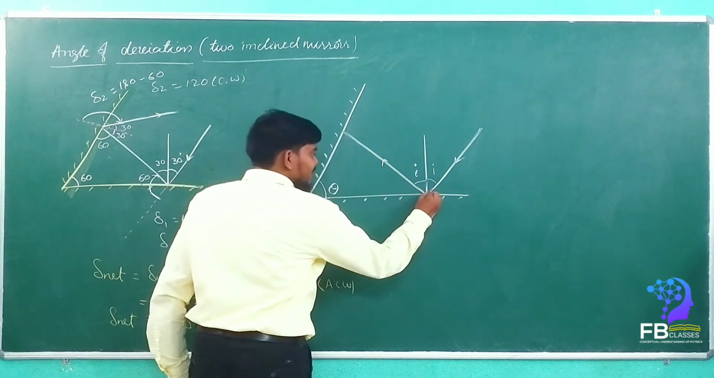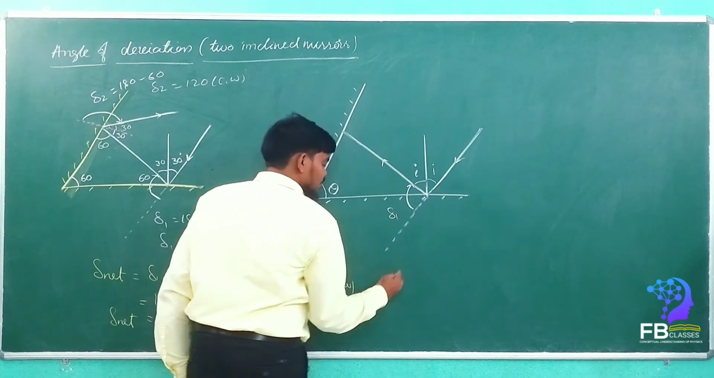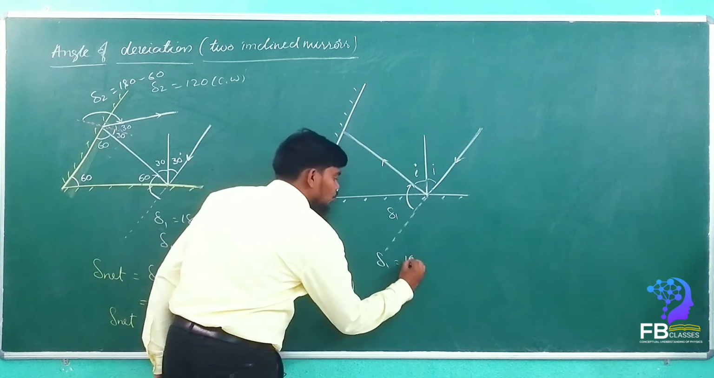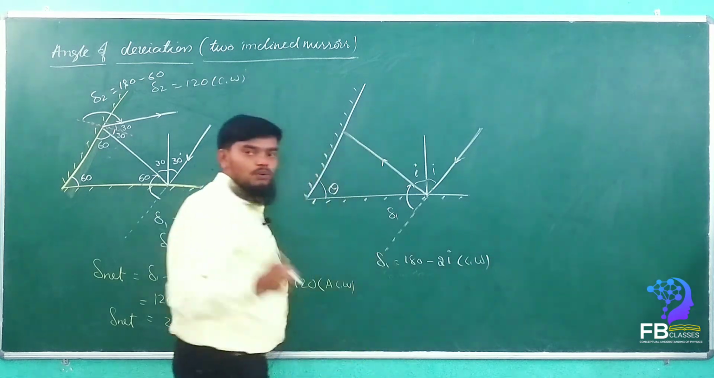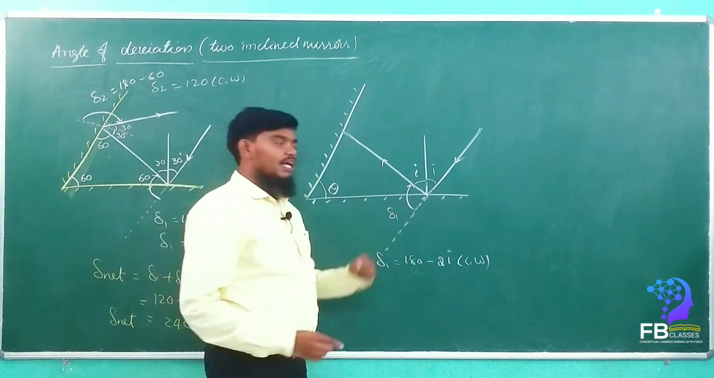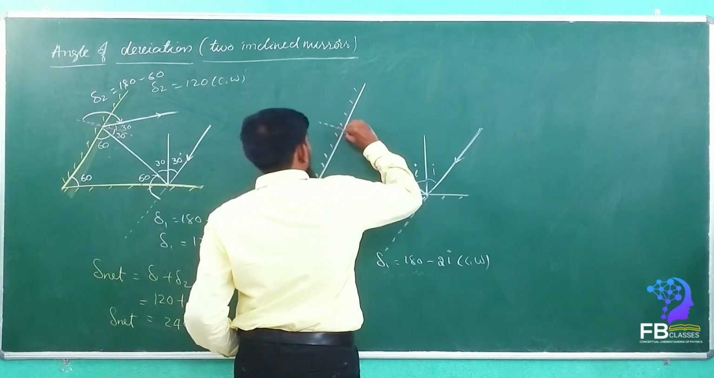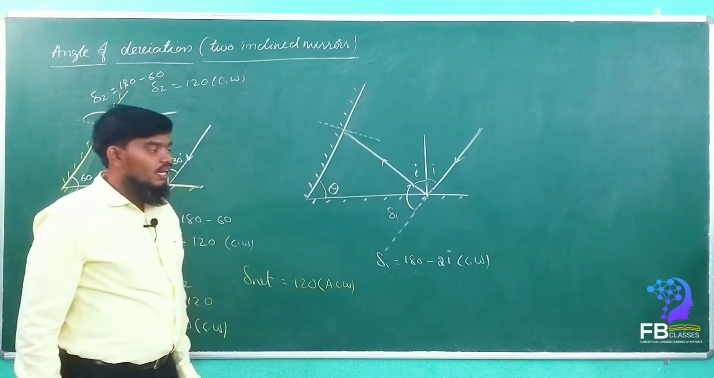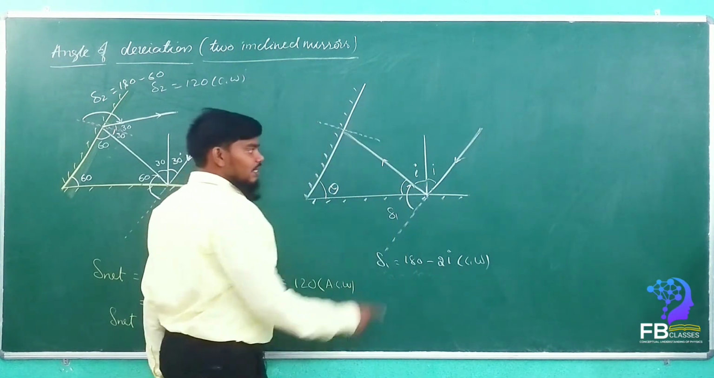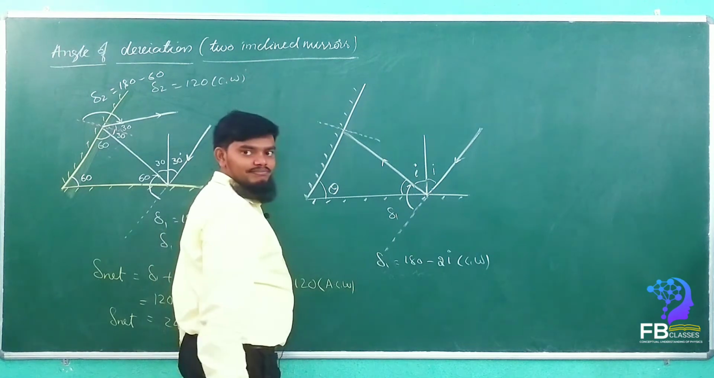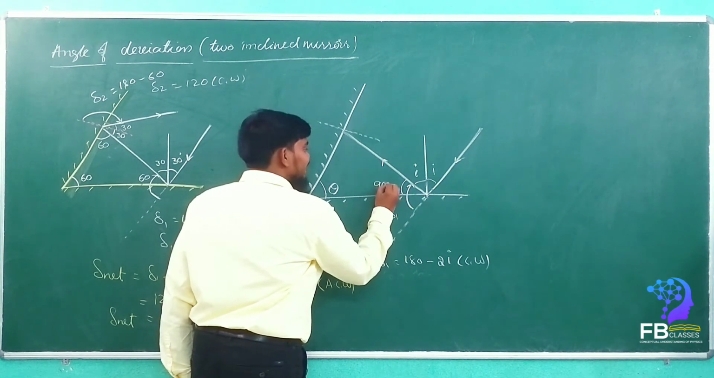Now how much is it, my dears? The first angle of deviation, this is delta 1. So delta 1 is equal to how much, my dears? 180 minus 2i. It is clockwise. Yes or no? Now let this be the normal to the second mirror. Now how much angle is it? See here, 90 minus i. Yes sir, this total is 90 minus i.